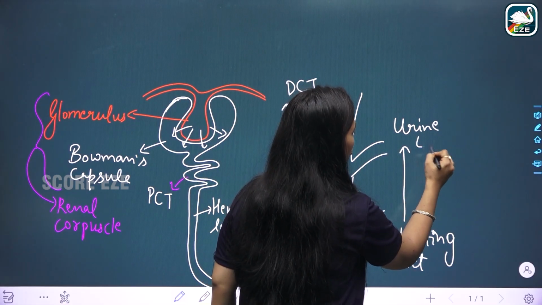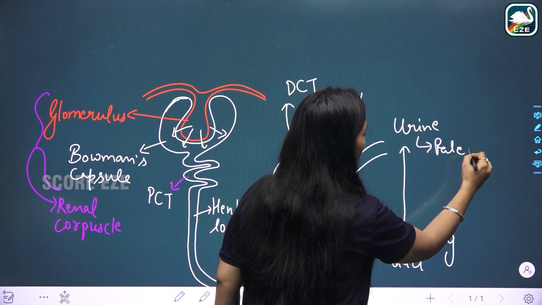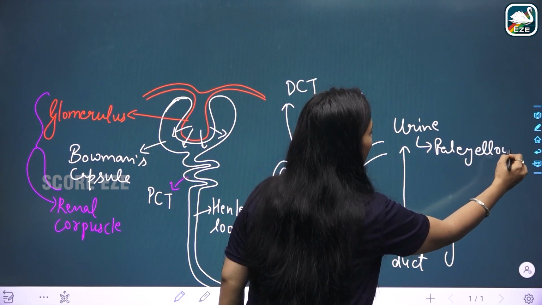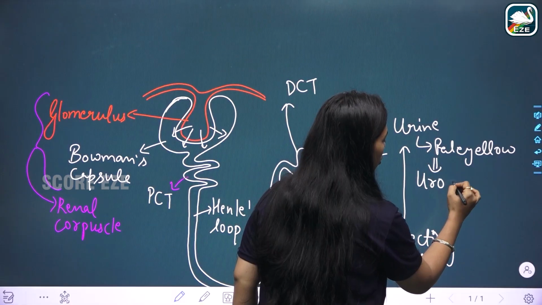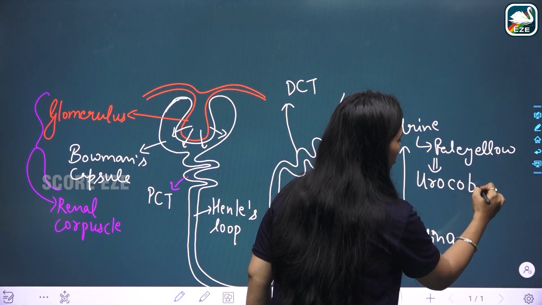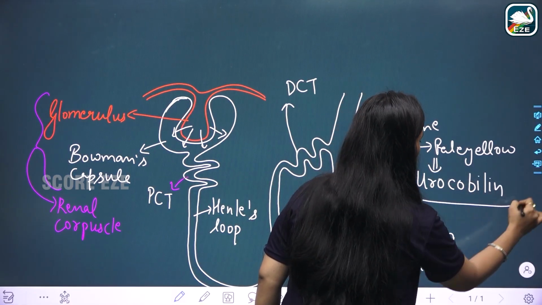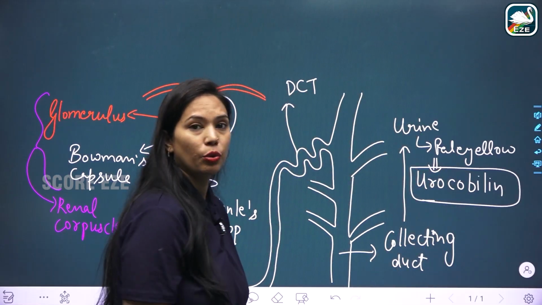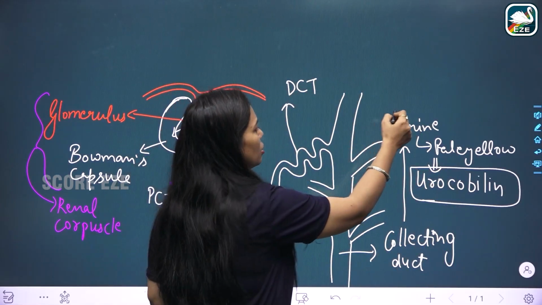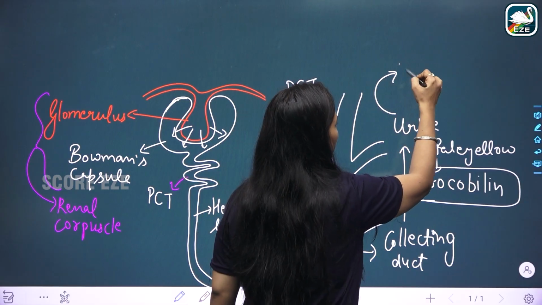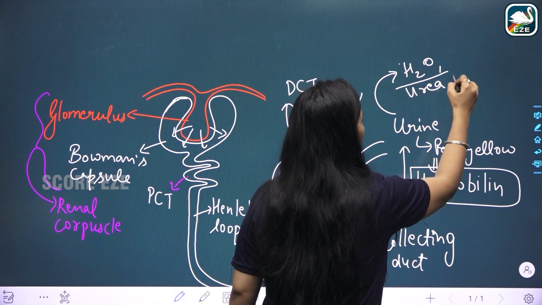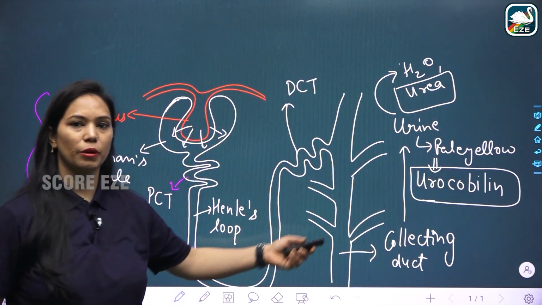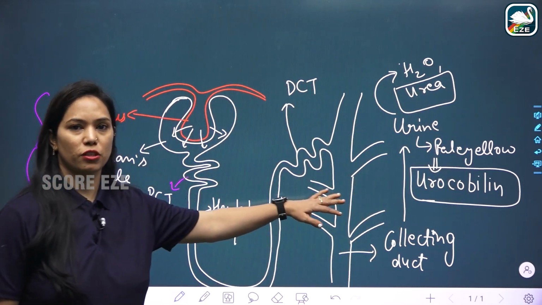The urine in the collecting duct is pale yellow in color due to the presence of a pigment called urochrome. This imparts color to the urine, right? And what does this urine contain majorly? It contains water as well as urea. Very important, we have to remove the urea. That is the purpose of excretion only.